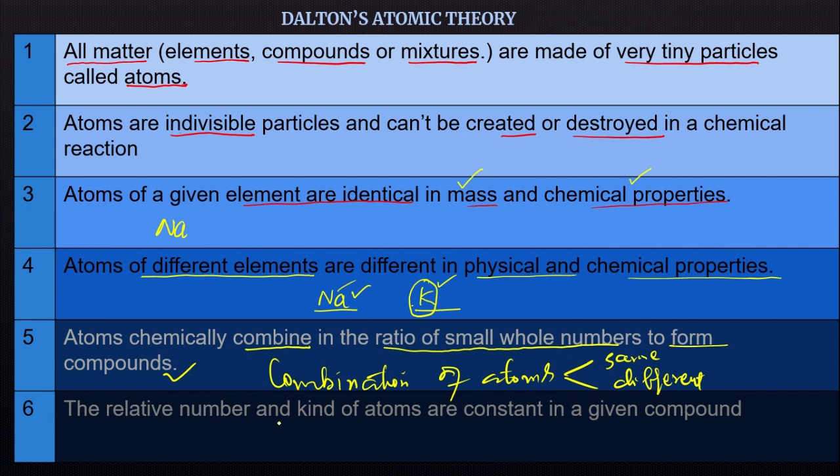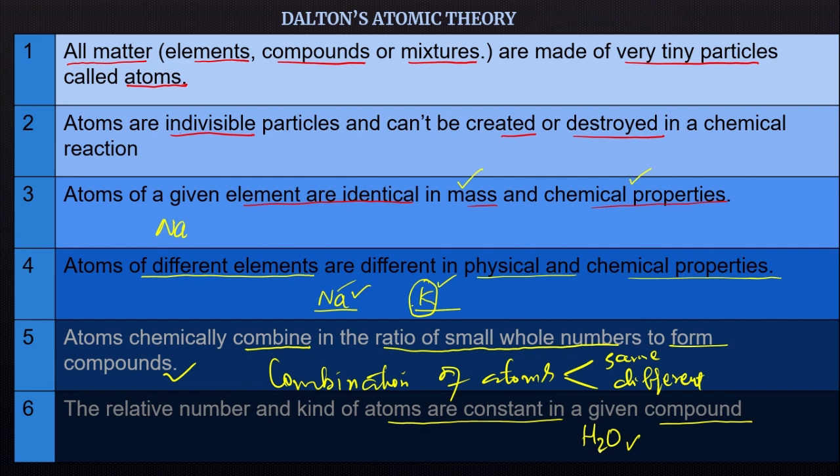The sixth point is that the relative number and kind of atoms are constant in a given compound. Say, for example, we have the compound H2O. In this compound, the kind of atoms, that is hydrogen and oxygen, will always be the same, and their number is always the same. Two atoms of hydrogen combine with one atom of oxygen to form one molecule of water. Irrespective of the method of preparation or formation of water, the number of atoms, two atoms of hydrogen and one atom of oxygen, will be constant.